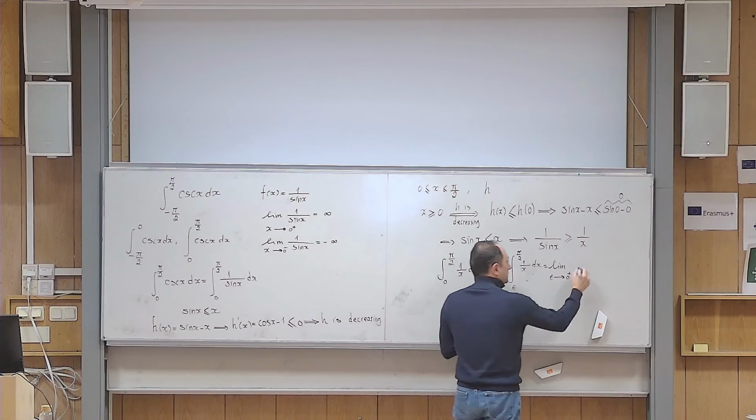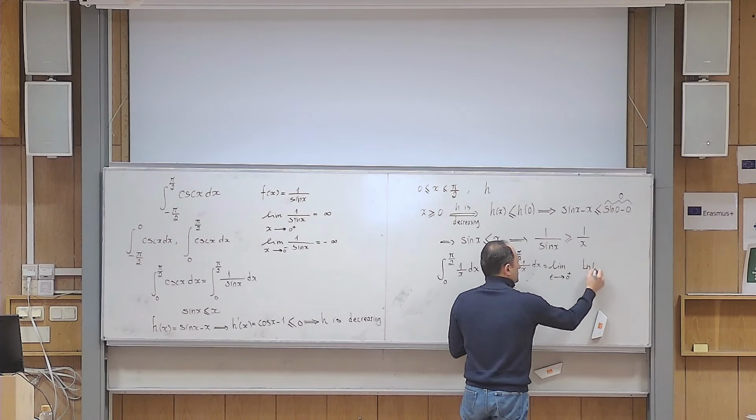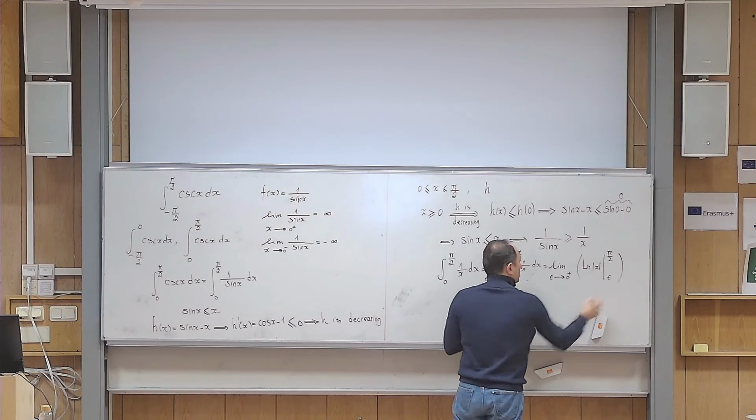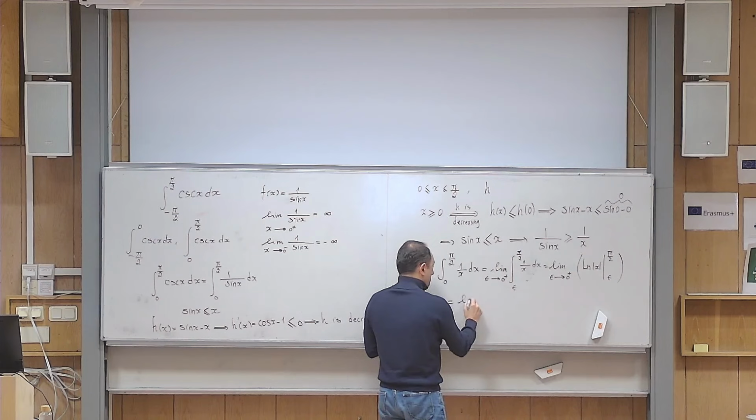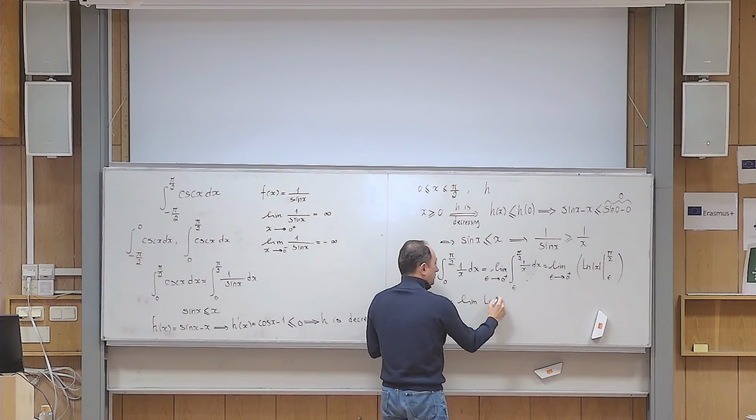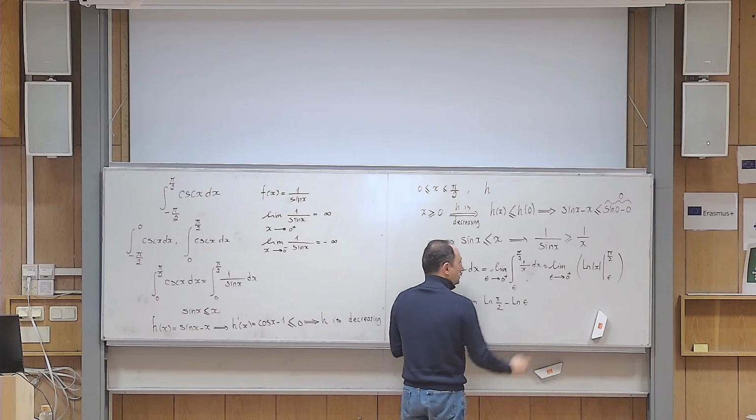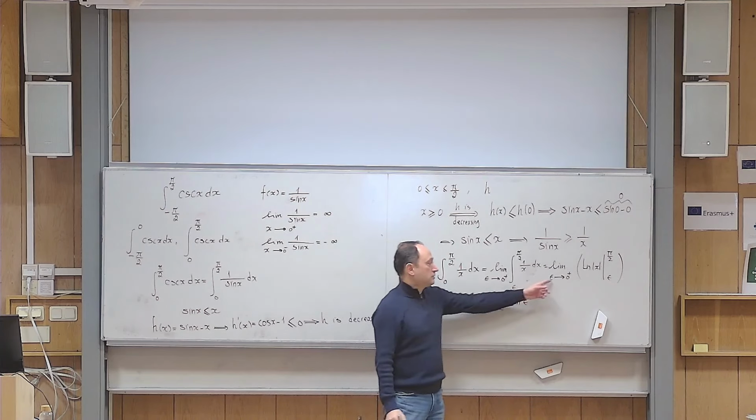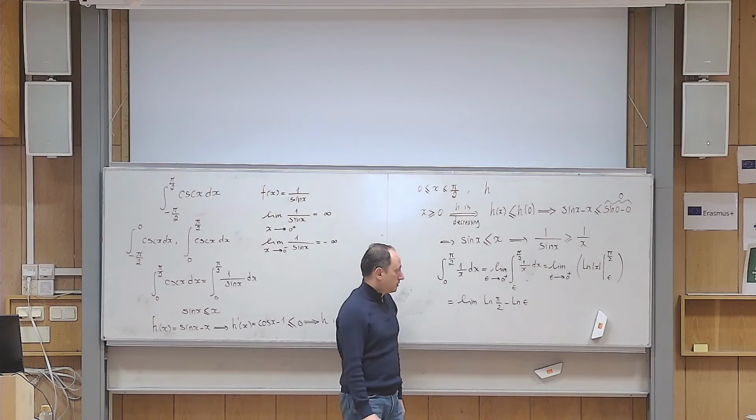The integral of 1 over x becomes ln of absolute value of x, going from epsilon to pi over 2. Yes? So then it becomes the limit of ln of pi over 2, I don't need the absolute value sign, minus ln of epsilon, I don't need absolute value because epsilon goes to 0 from the right, so it is positive.